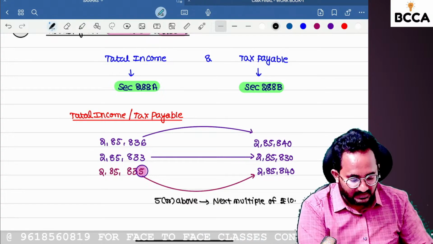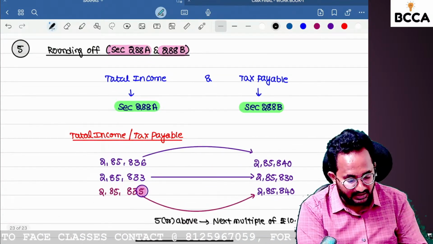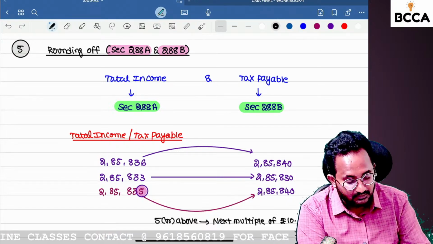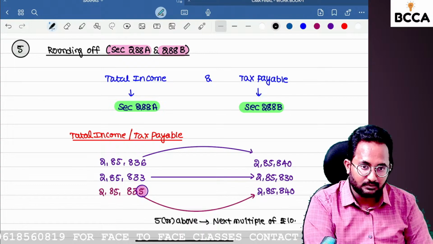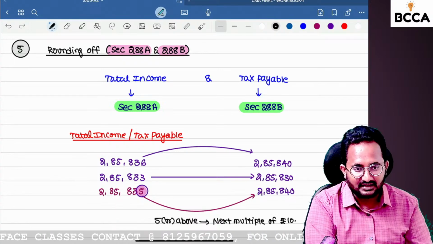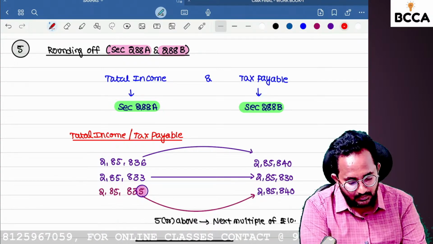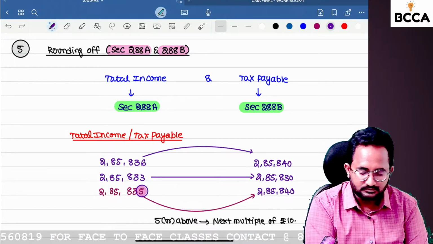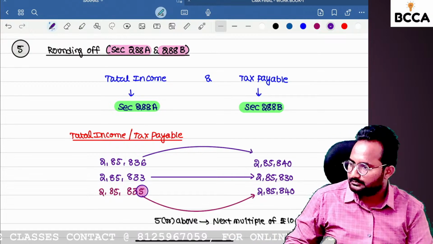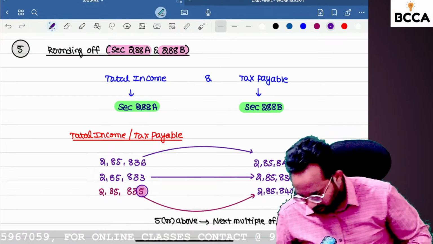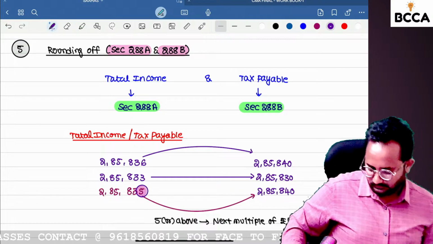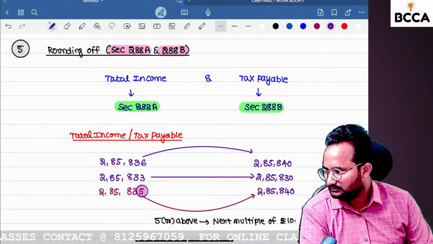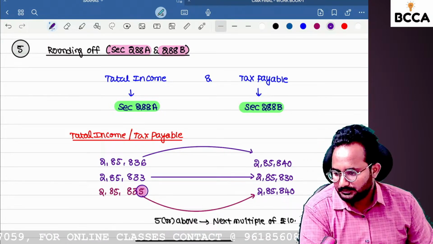In an examination, at the time of calculating the total income, round off to the nearest multiple of 10. If you calculate the tax payable also, that should also be rounded off to the nearest multiple of 10. If you do not do these things, definitely you will lose marks, that is, in every question you will lose half a mark. Are you clear up to now, all of you?